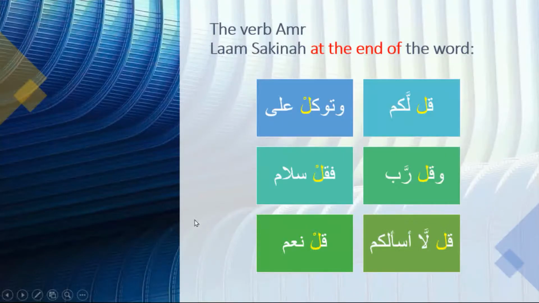Let's see Laam Sakinah at the end of the word, like وتوكل, tawakkal. This is Laam Sakinah at the end of the word. فقل, Laam Sakinah at the end of the word. قل نعم, قل, Laam Sakinah at the end of the word. قل لكم, here is Laam Sakinah, but there is no sign of sukoon. قل ربي, Laam Sakinah, but there is no sign of sukoon. قل لا أسألكم, قل, with no sign of sukoon. We will see why here we see the sign of sukoon and there is no sign of sukoon.